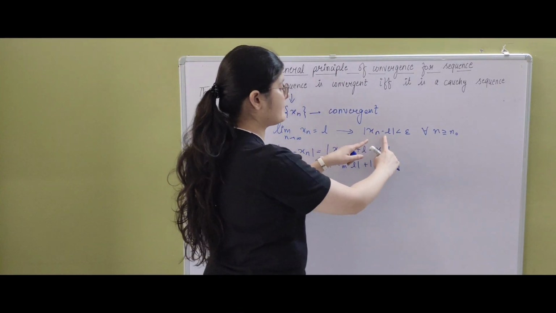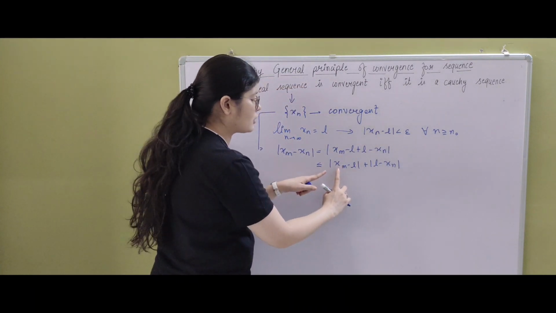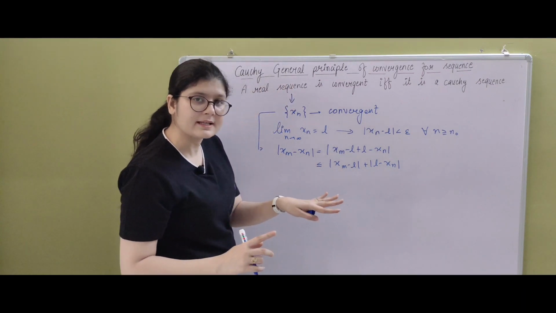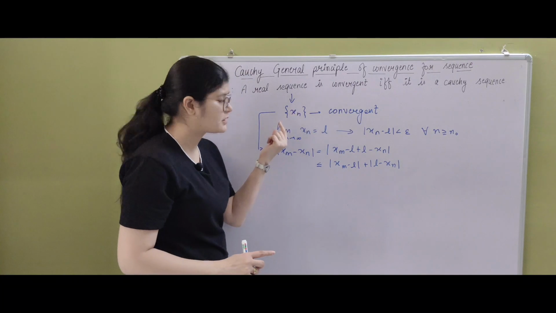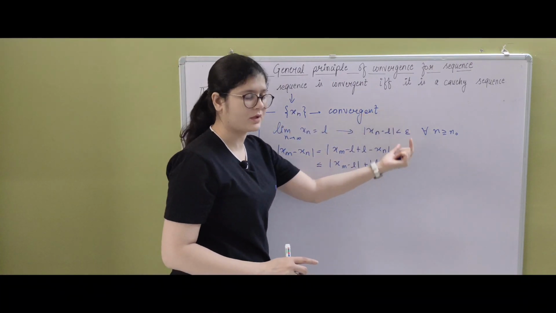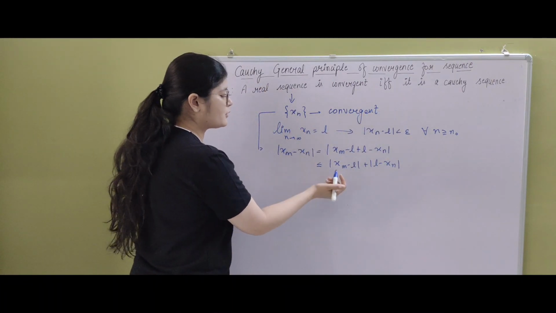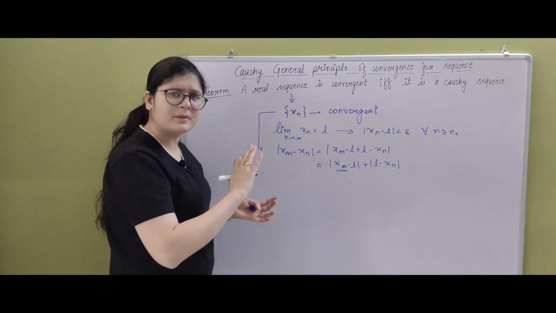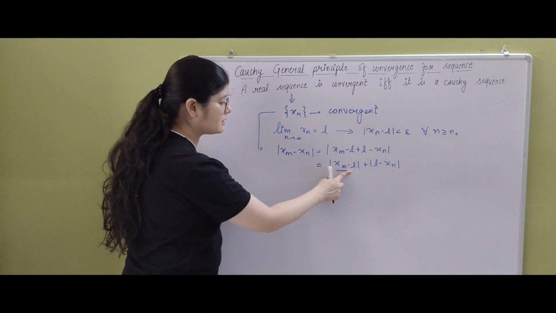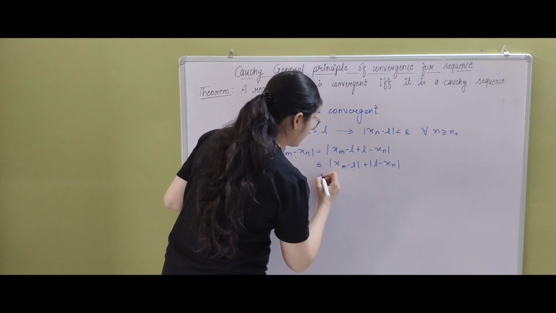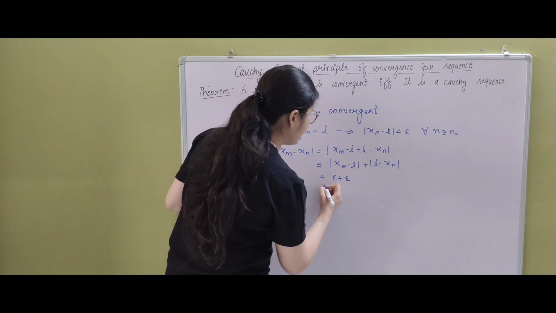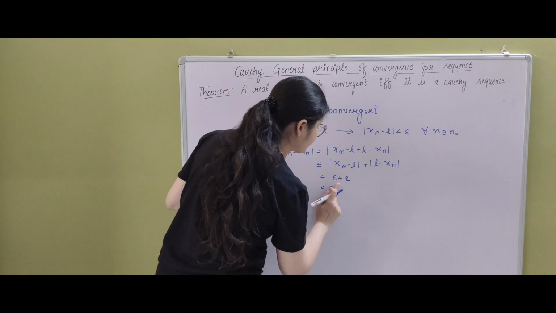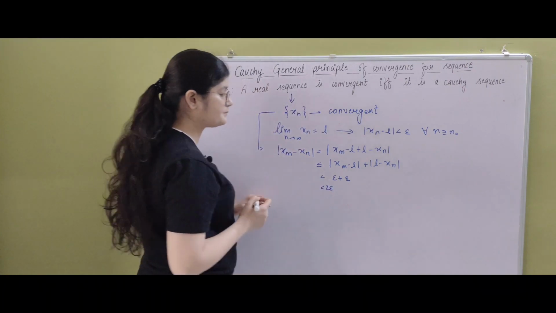And if mod of xm minus L is less than epsilon, then mod of xn minus L will also be less than epsilon. The reason is xn is any general term of the sequence, right? So if this is a general term, then xm also will be any term that is in the sequence. It means you can say this is less than epsilon, and plus epsilon, and this is less than epsilon plus epsilon.